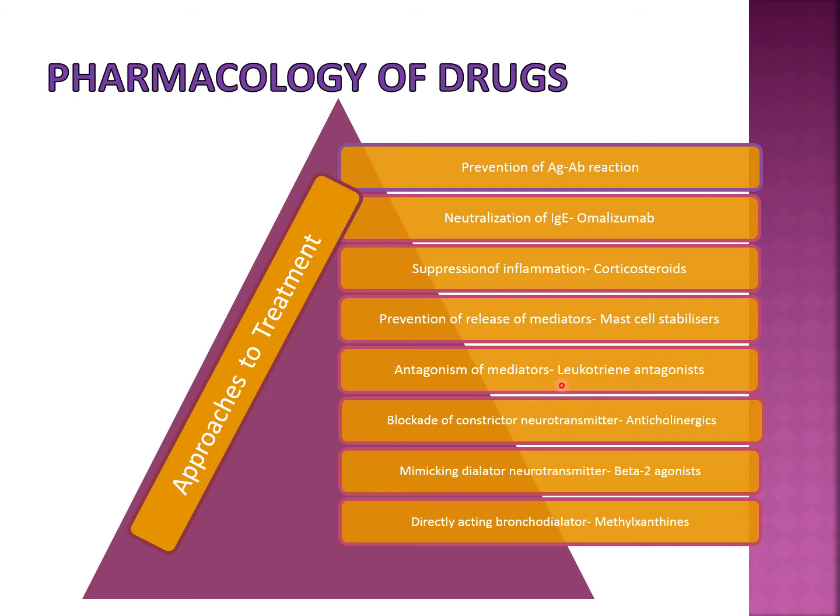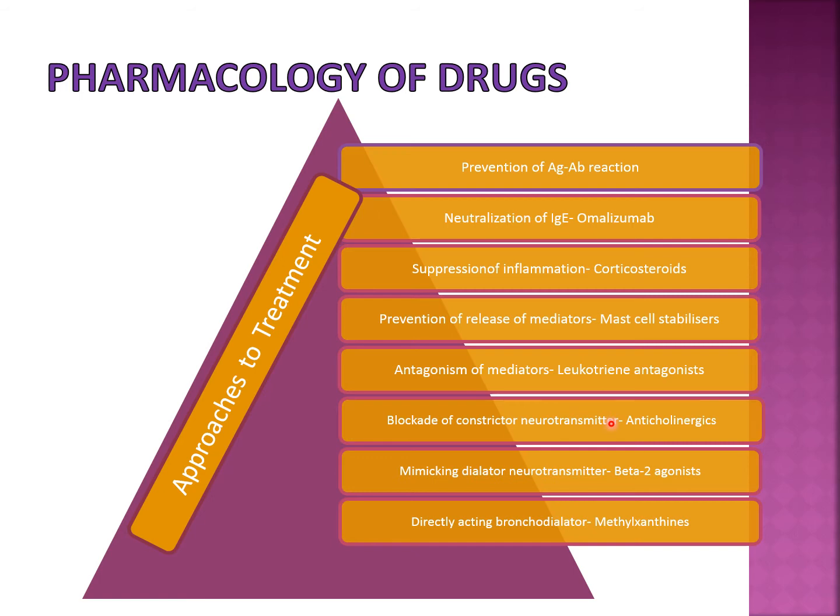Now what is in our hand? We can dilate the bronchi, or we can achieve bronchodilation. And there are 3 types of bronchodilators. One is blockade of constrictor neurotransmitter. Remember, there are 2 systems in the autonomic nervous system, sympathetic and parasympathetic. The sympathetic system, through the beta 2 receptor, causes bronchodilation, while the parasympathetic system, through acetylcholine, causes bronchoconstriction.